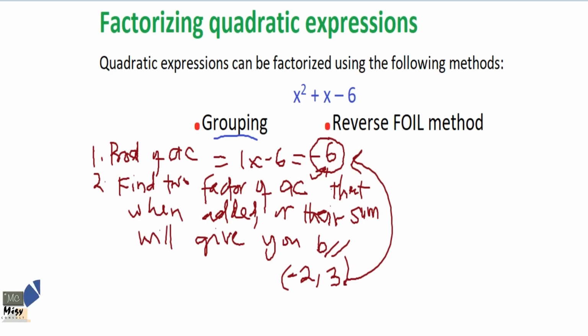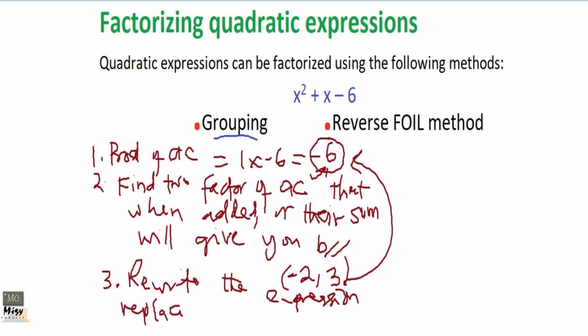So our third thing to do now is, after finding the factors, rewrite the expression, replacing B with the factors of AC.